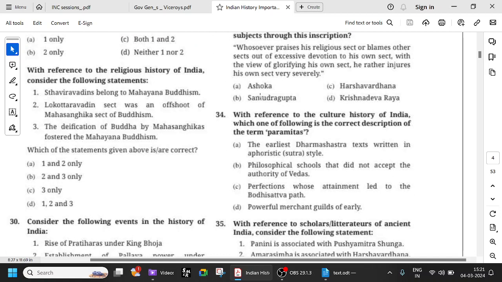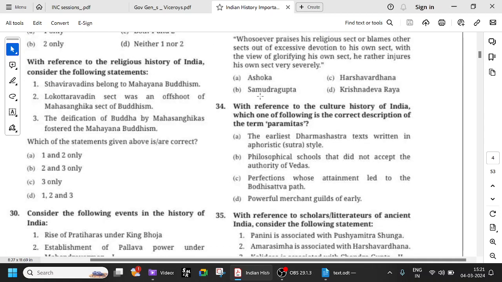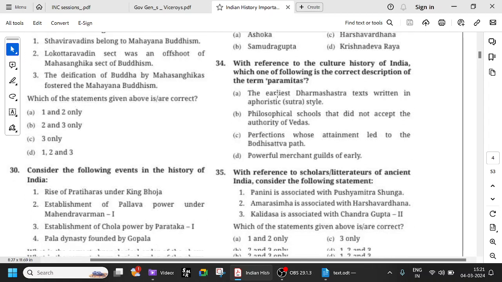So Ashoka is the answer. Samudragupta is called the Napoleon of India, something like that. Okay, all these are important.